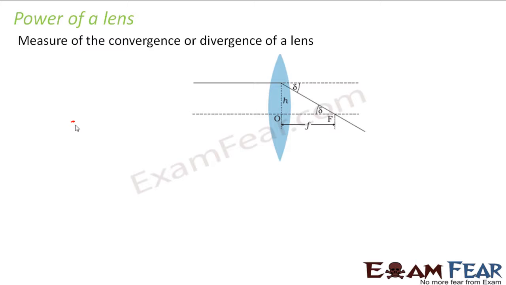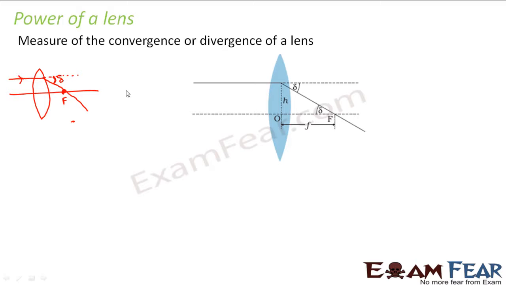Now, this power actually depends on the focal length of the lens. You might be wondering how come power is dependent on the focal length of the lens? Look at this. Let us suppose this is a convex lens which has a small focal length. Let us say the focus is at this point. So what will happen? A ray of light parallel to the principal axis after refraction will pass through this focus, right? So what determines how much this ray is diverted? This was the original direction of the ray, so it is diverted by this much angle. Let us call this angle delta.